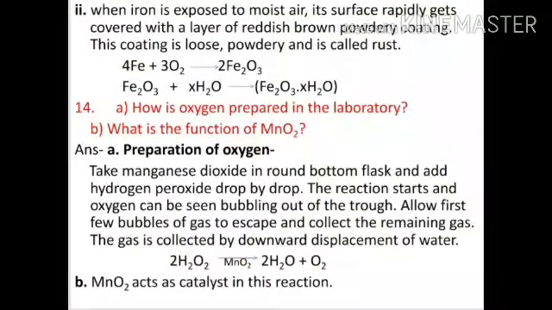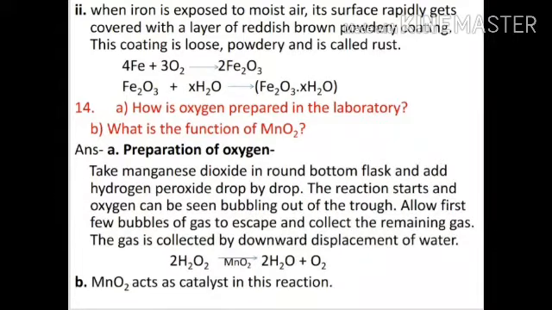Answer number 2. When iron is exposed to moist air, its surface rapidly gets covered with a layer of reddish brown powdery coating. This coating is loose, powdery and is called rust. The reactions are 4Fe plus 3O2 arrow 2Fe2O3, Fe2O3 plus xH2O arrow Fe2O3.xH2O.